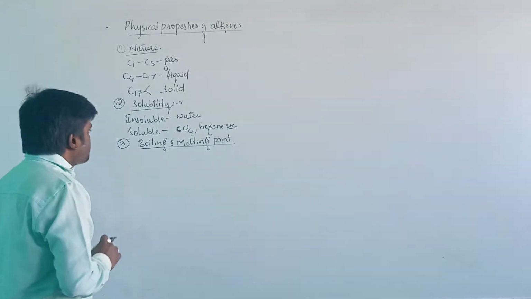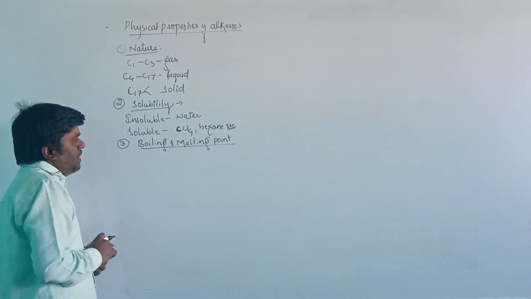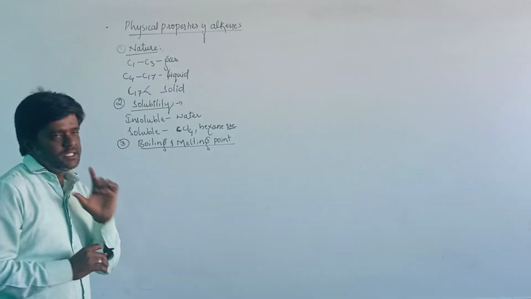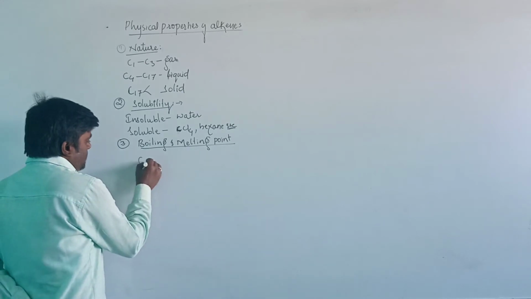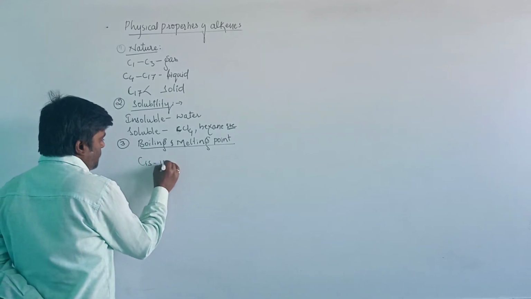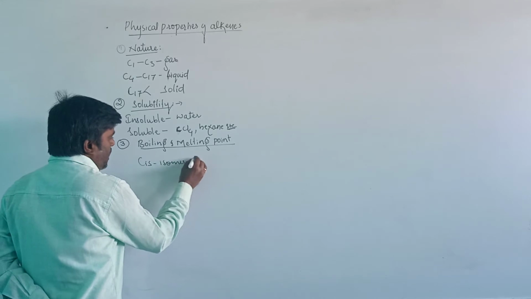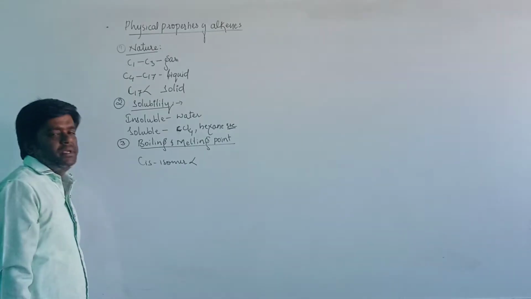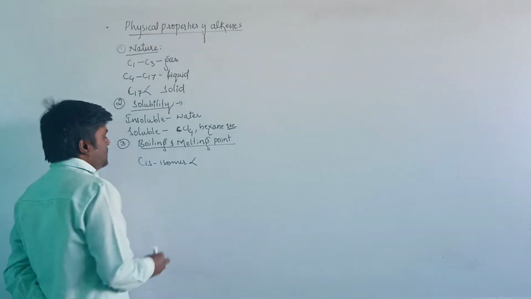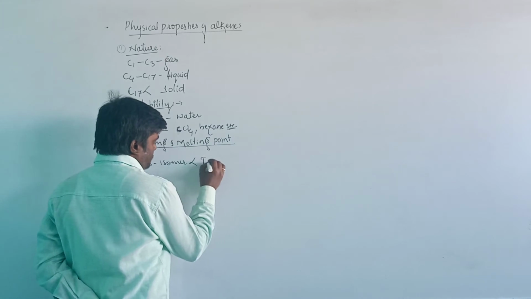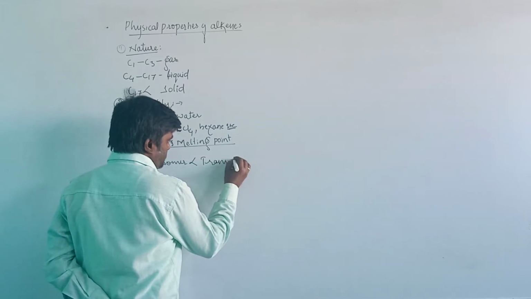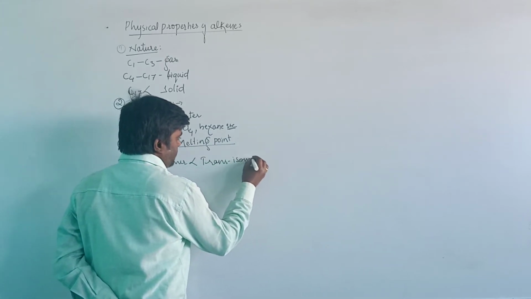When we compare cis with trans, the cis isomers will have lesser boiling point and melting point compared to the trans isomers.